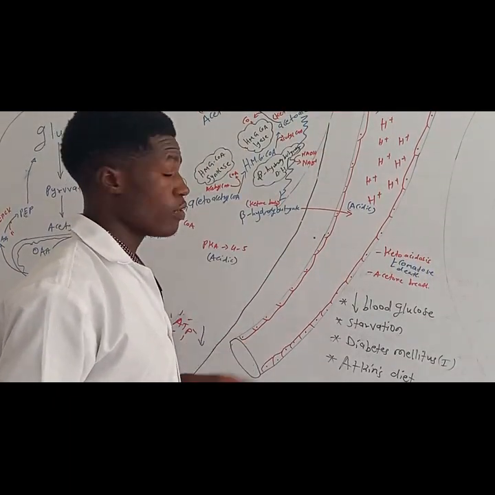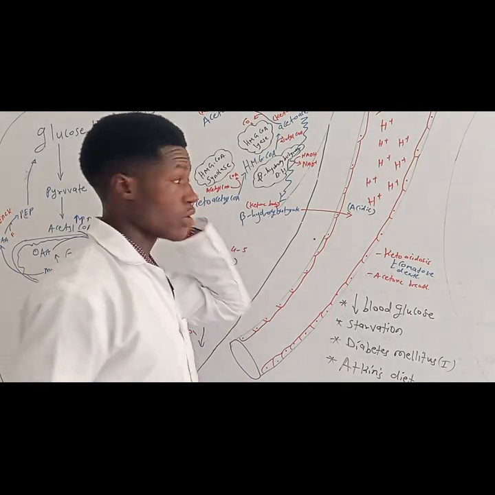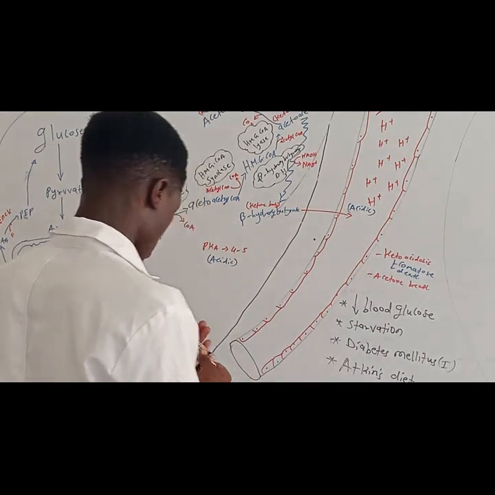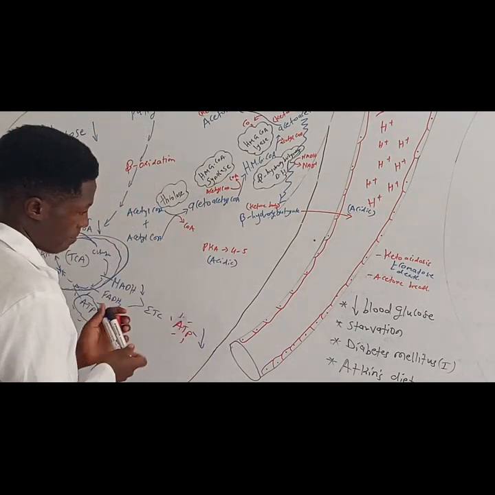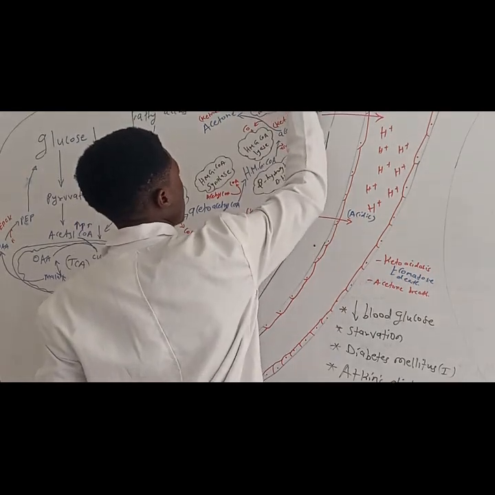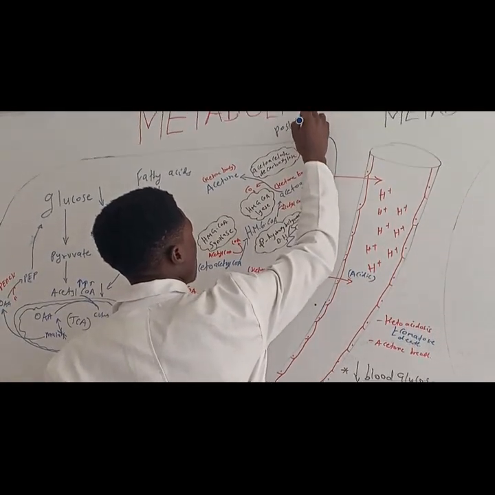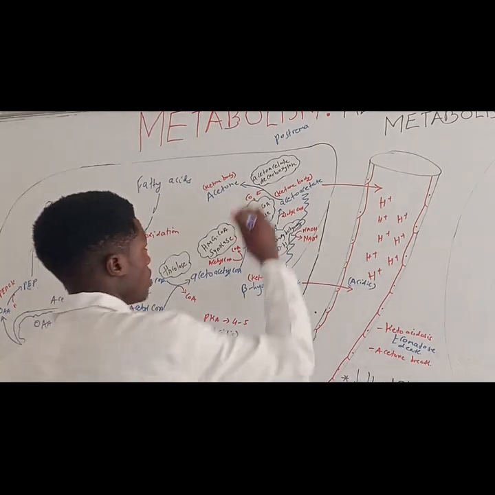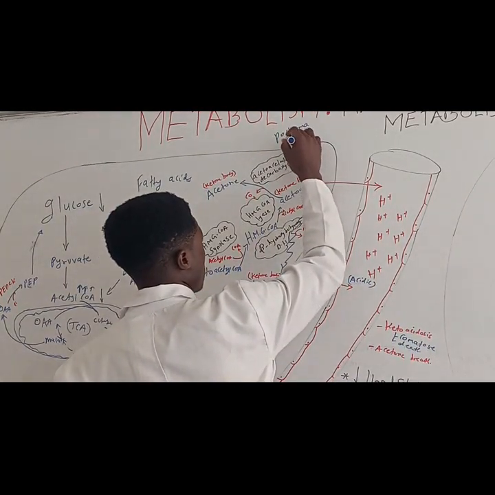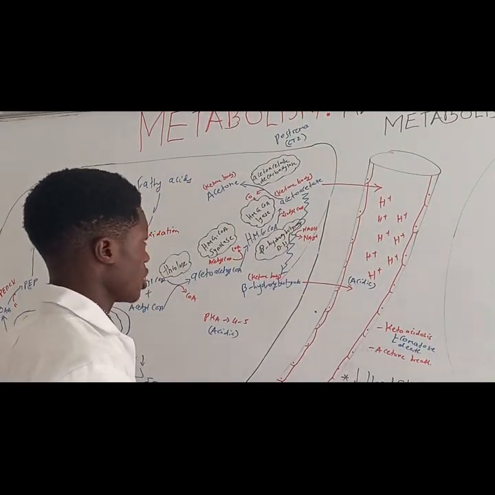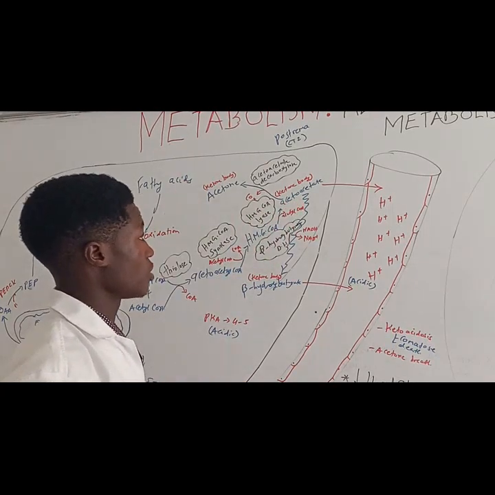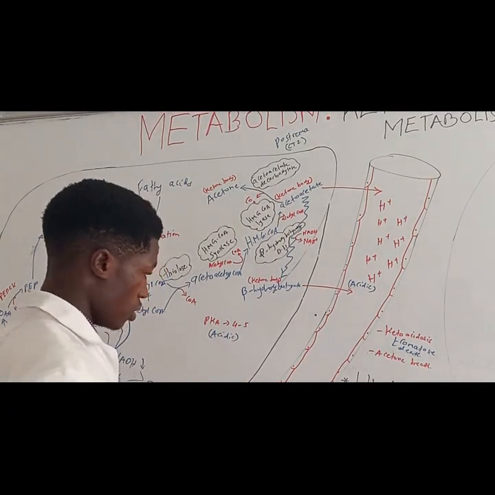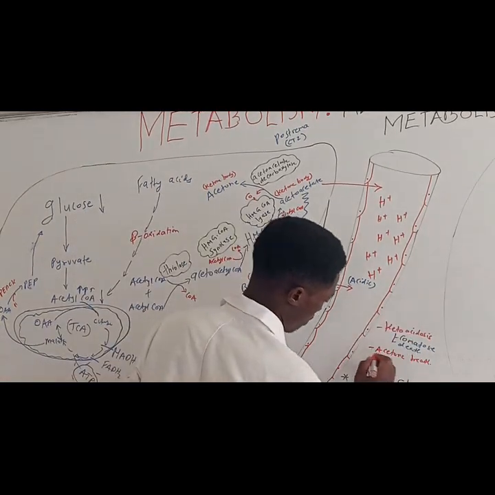Alright. Then there's also what's going to happen. The acetoacetate can move to a part of our brain. There's a section of the brainstem called the area postrema. This is where you have the chemoreceptor trigger zone. So when the acetoacetate moves to the postrema and activates it, this postrema is going to induce vomiting. So these patients are also going to have vomiting.